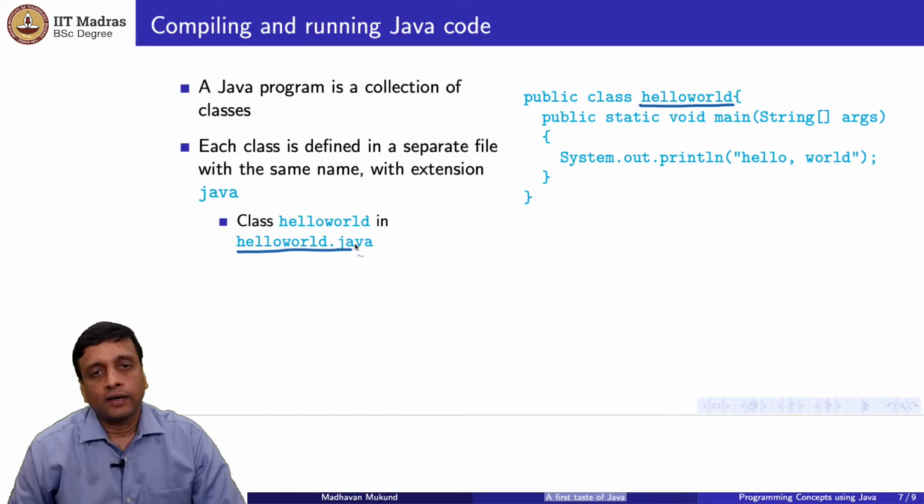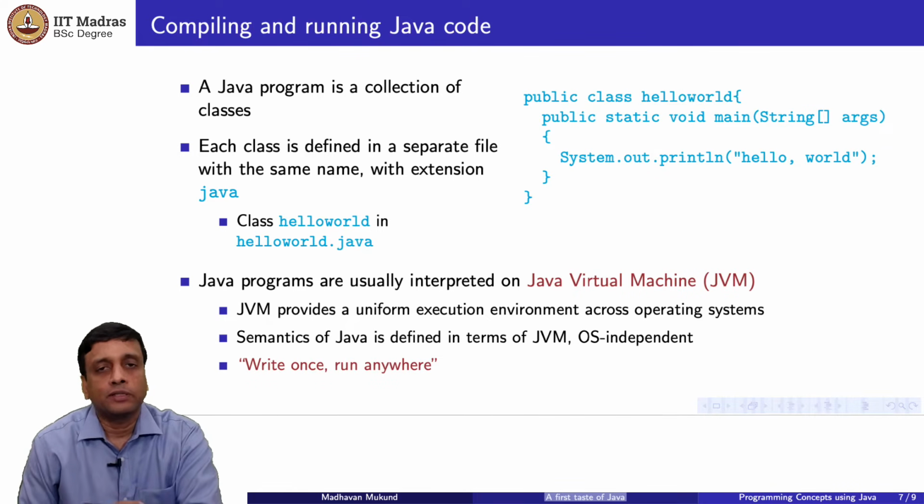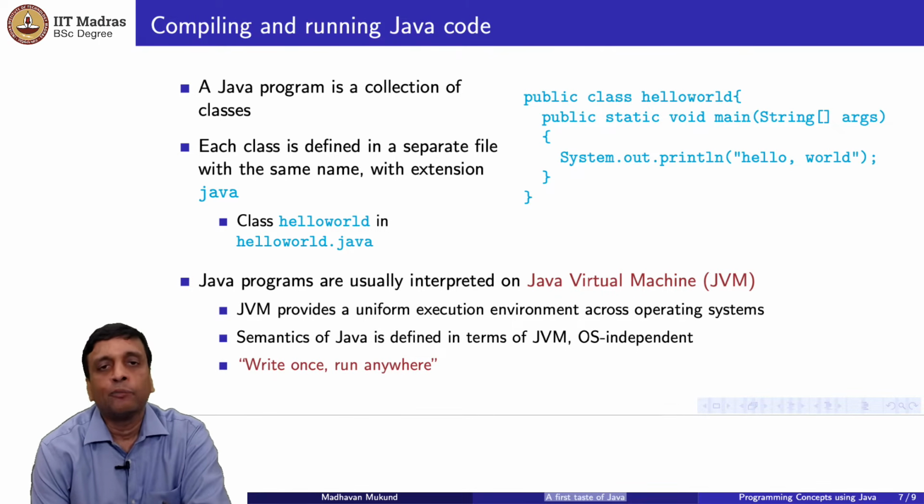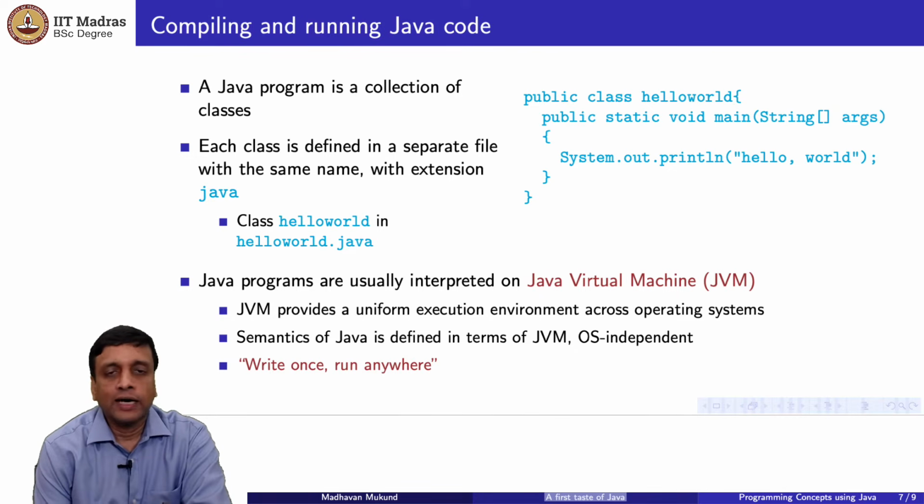Now, eventually this will run, but where will it run? So when we use languages like C or C++, of course we compile them. So that's why we said that when we compile them and we run them, we are not interacting with them. So we have to use some convention that they start with main and so on. But the important thing is that they're running on the hardware that you are using. So if you are running it on, say, a Windows machine on an Intel CPU, or if you're running it on a Mac on an M1 chip, or if you're running it on a Linux machine on an AMD chip, the underlying architecture and the machine language is different. So you start with the same high-level language, but your compiler will produce code for the given architecture. Now, usually these architectures are similar, but sometimes there are some subtle differences.